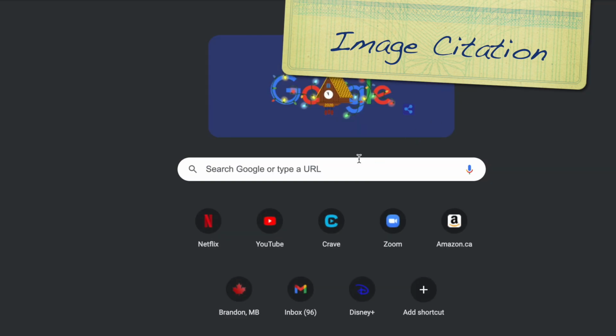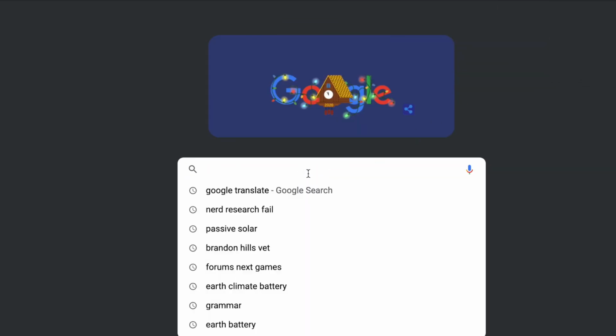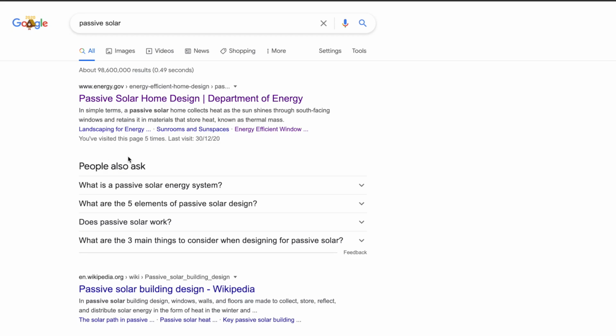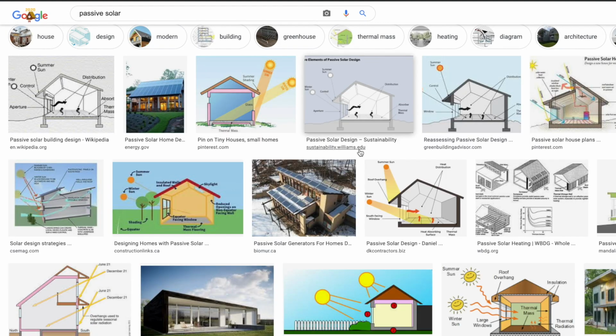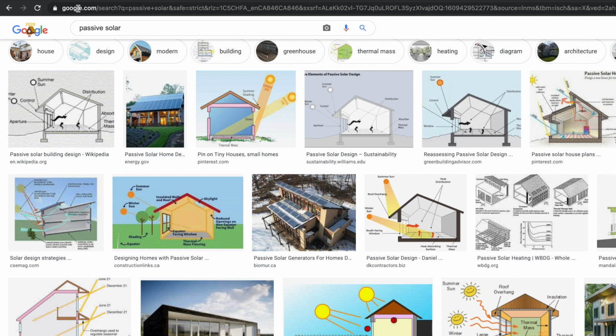I'm probably going to be using a Google search. I'm going to do the same thing. I'm going to type in passive solar. I go to images. Here's one from an educational thing. That's a good one to use. Maybe we got one from a .com website. I would never use this URL, right? This is a Google search. This isn't the URL for this image.